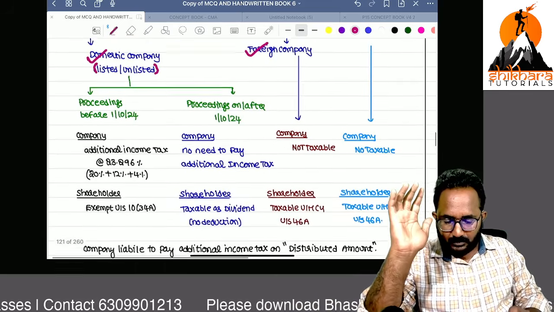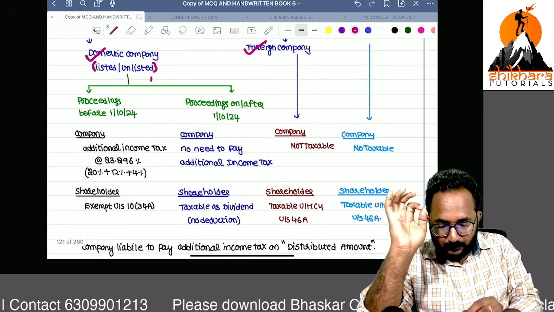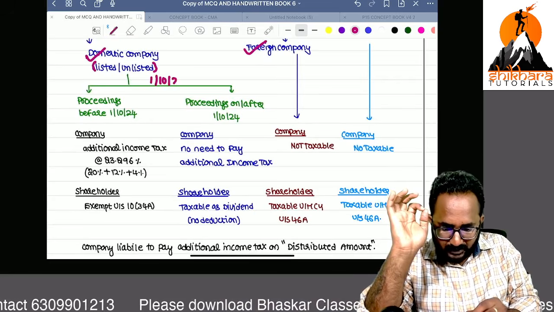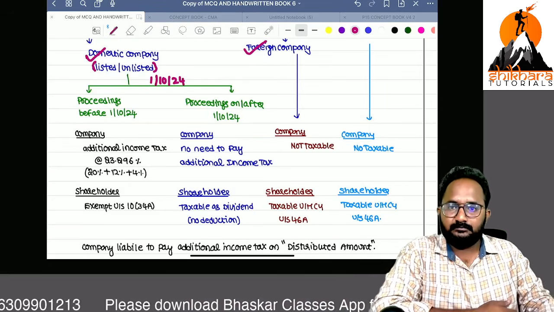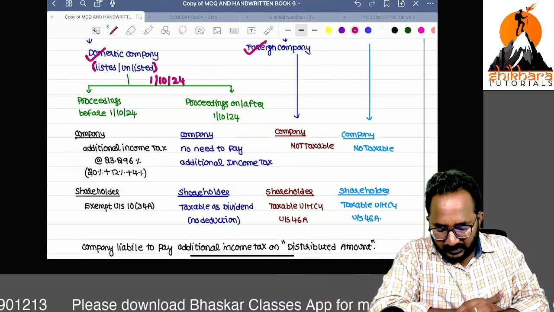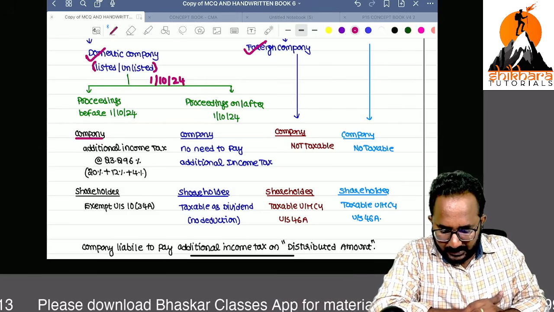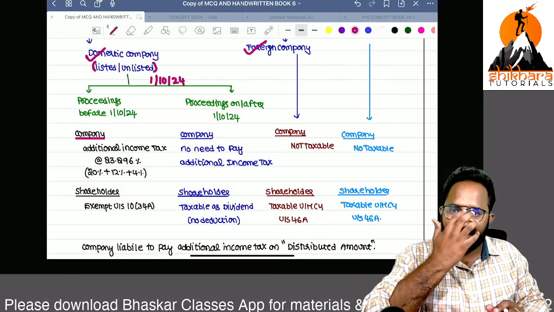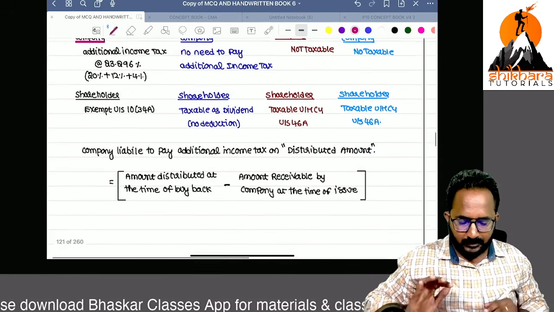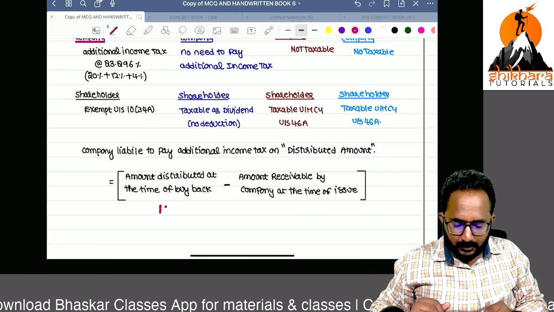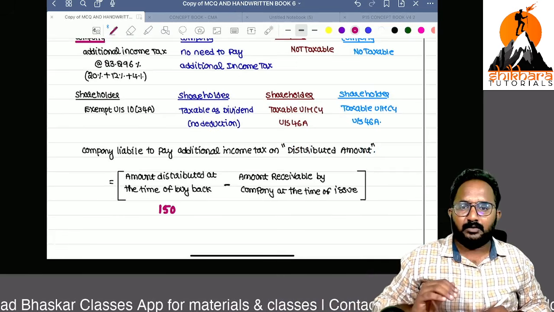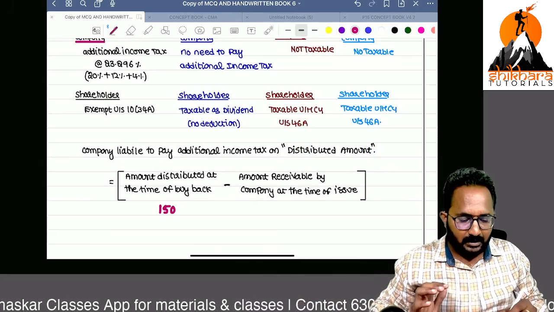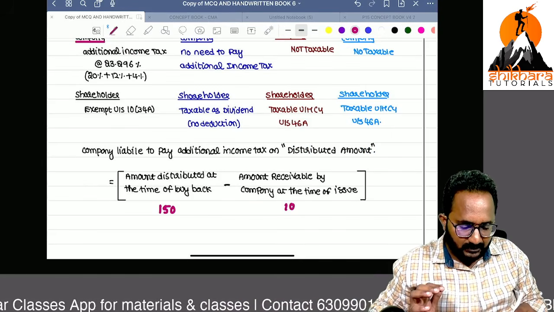Now, what is the position before 1/10/2024? On these buybacks, who is required to pay the tax? The company. Example: the company distributed 150 per share to the shareholder at the time of buyback. At the time of issue, they received only 100 rupees.